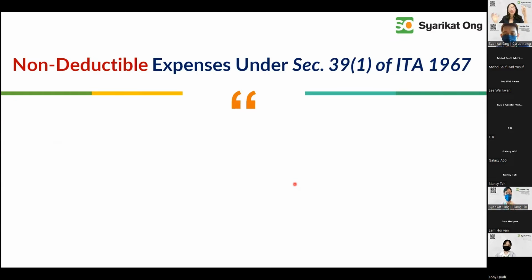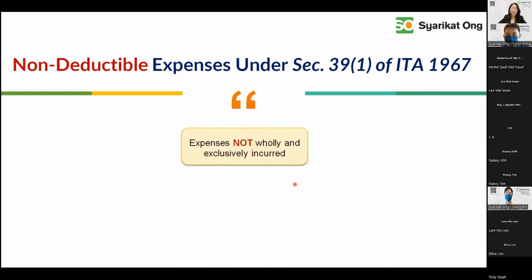Now, that is allowable. What about non-allowable? Non-allowable expenses, we can talk about the opposite. Expenses that are not wholly and exclusively incurred are not under 33(1), so they may be subject to non-allowable rules. Domestic or private expenditure: it is your private expenditure, you bring it from your house to the office and you try to claim it.